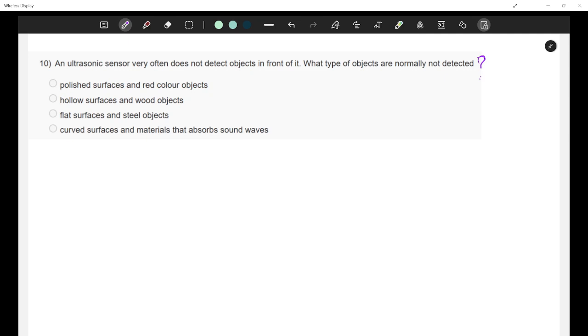So that is the working of ultrasonic sensor. Okay. So, ultrasonic sensors basically rely on sound wave reflections to detect the objects.